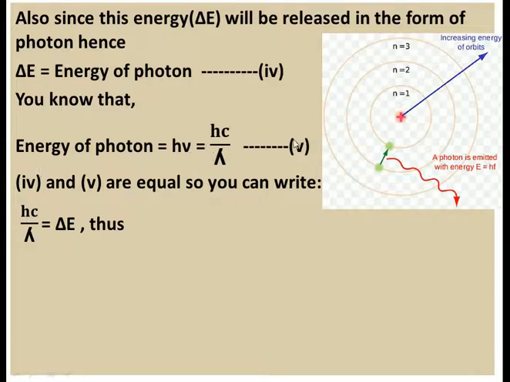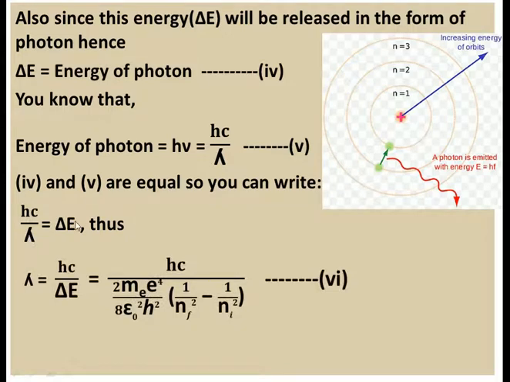So by using equations 4 and 5, you can write hc upon lambda is equal to delta E. So the energy of the photon is equal to the energy released when the hypothetical particle jumps from a higher to a lower state. Thus, as you see that hc upon lambda is equal to delta E, lambda will be equal to hc upon delta E. Now put the value of delta E using equation 3 here.